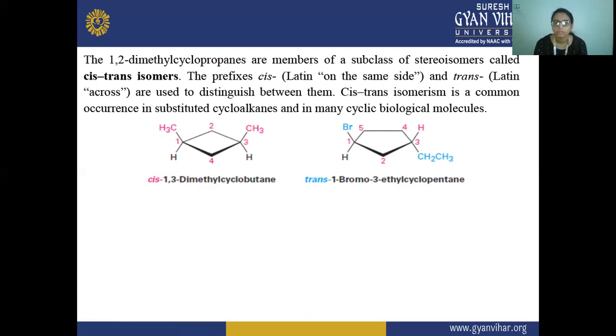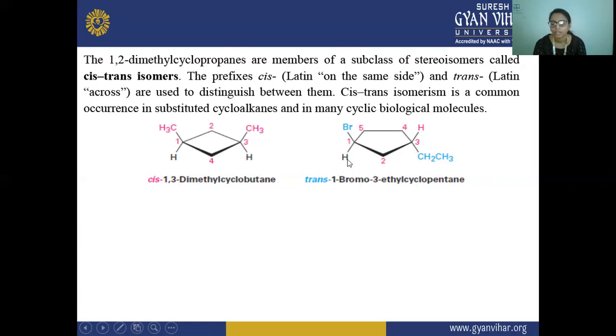So this is cis, because you can see that this CH3 and this CH3 are on the same side of the cyclobutane. That is why this is cis 1,3-dimethyl cyclobutane. And in this other example, the atoms attached are ethyl, bromo, and the ring is pentane. If these were not substituted, then this would be a normal cyclopentane, and it would not show any isomerism.